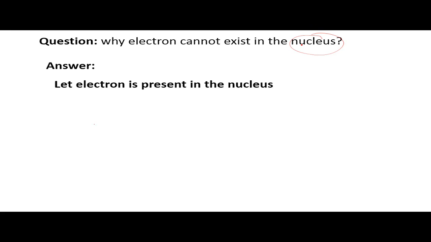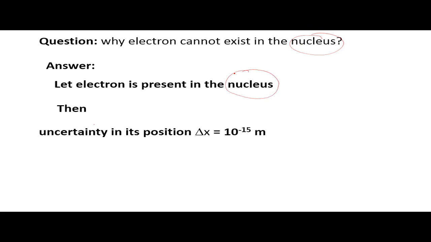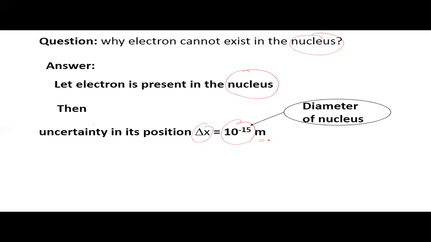First, we consider let electron is present in the nucleus. Then, uncertainty in its position delta x is equal to 10 to the power minus 15 meter. Here, 10 to the power minus 15 is diameter of nucleus. Mass of electron m is equal to 9.1 into 10 to the power minus 31 kg.